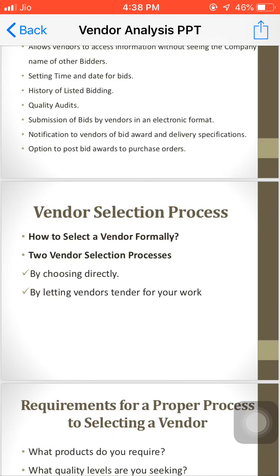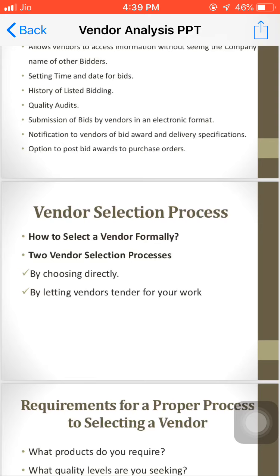Now, the vendor selection process: how to select a vendor formally? That is the question. The vendor selection process is probably one of the most important tasks that a business will undertake. Without good vendors who provide quality stock, business services, and company supplies at competitive prices with good terms and delivery schedules, your company's bottom line and profits will be sorely compromised.